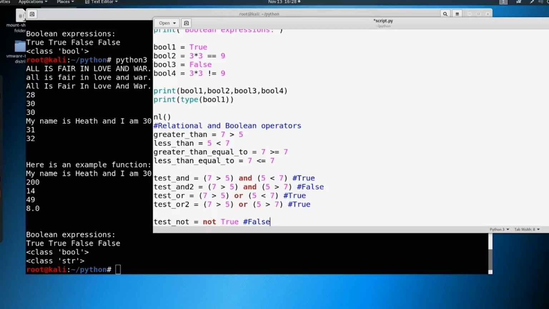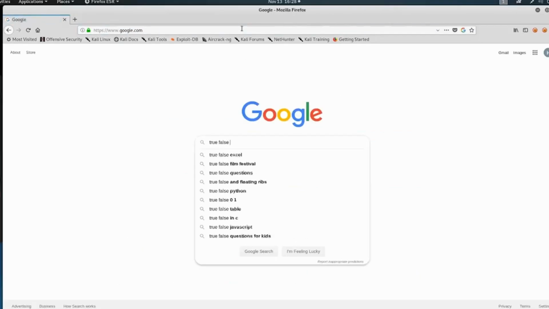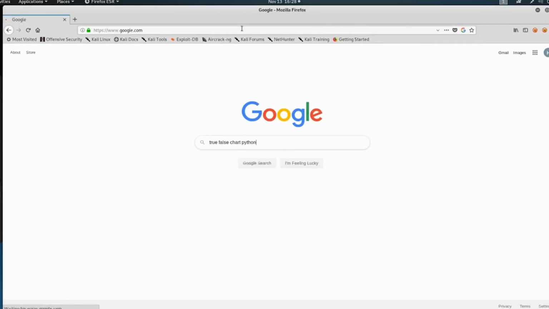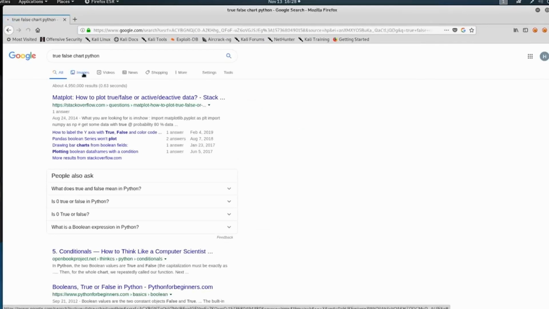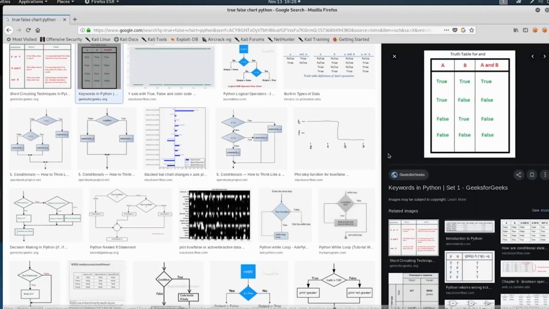And there are true-false charts. Let's just see if we can Google one quickly. There are true-false charts online. We could say true-false chart Python, and go to images. And we can see truth tables is what they're called.